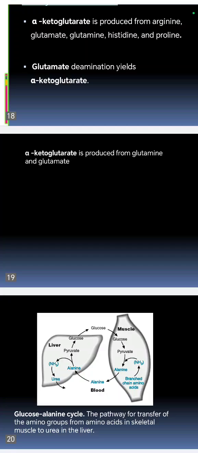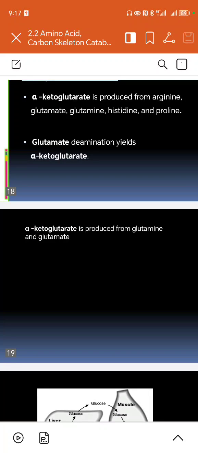Okay? One of the most important reactions or cycles is the glucose-alanine cycle. In the glucose-alanine cycle, the glucose can enter the muscle directly, form pyruvate, and then the pyruvate can form alanine. Alanine can go directly to the blood, and the alanine can be taken up by the liver and converted to pyruvate, and the pyruvate can form glucose, and the glucose can then go to the blood and again enter the muscle.